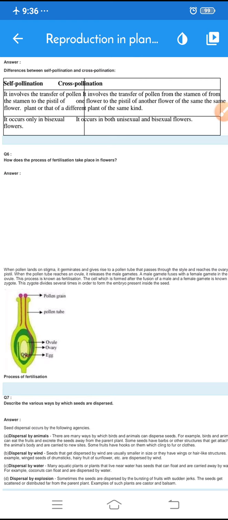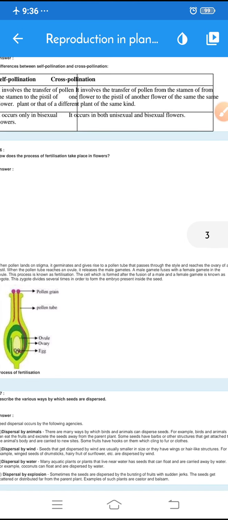Okay, so that is self pollination. Whereas cross pollination involves the transfer of pollen from the male part, that is from the stamen, to the pistil of another flower of the same plant, or another flower of a different plant of the same kind. That is known as cross pollination.